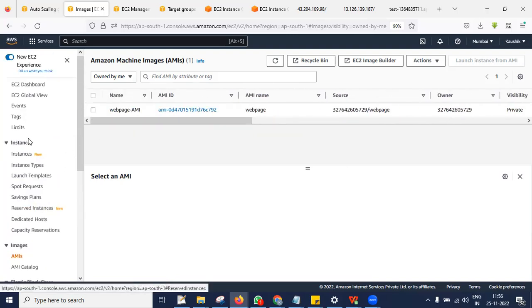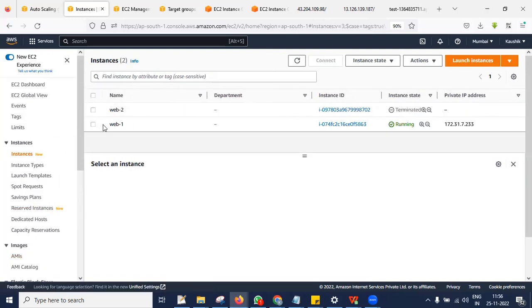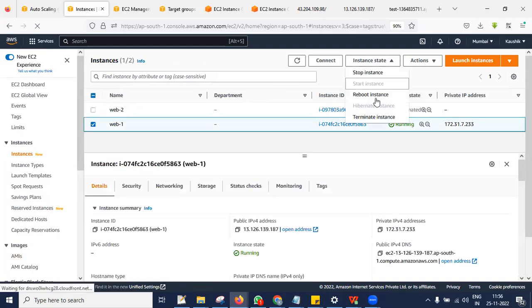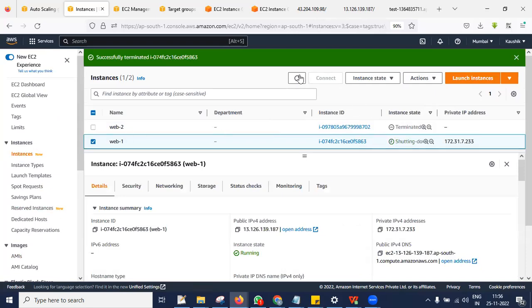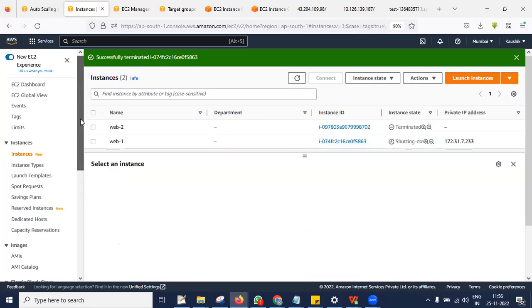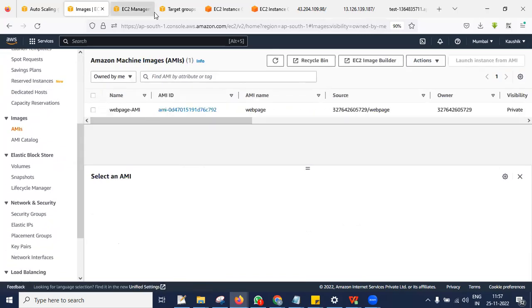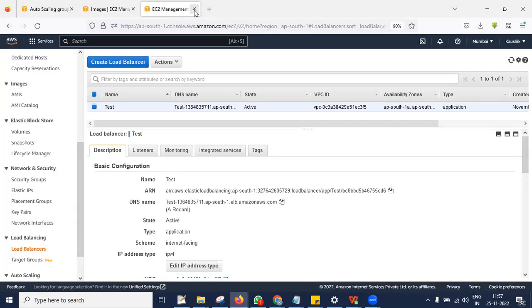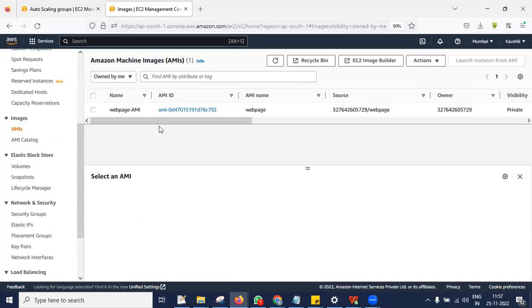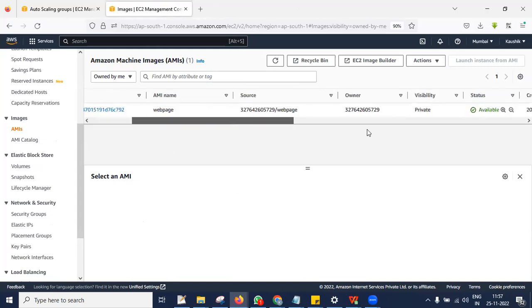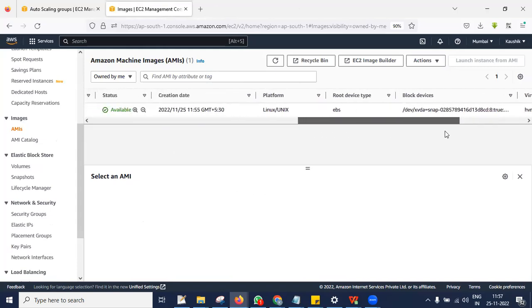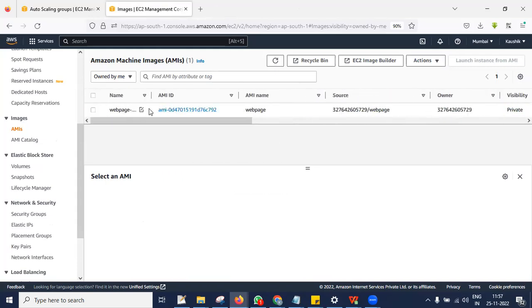So now you can delete all the instances. Nothing is required. Let me delete these instances also. I have deleted all my servers. So first thing, I need one backup, and I have a backup of my current web page. I have deleted everything, but I have a backup. So going forward, when auto scaling wants to create any new instances, it should take this AMI.